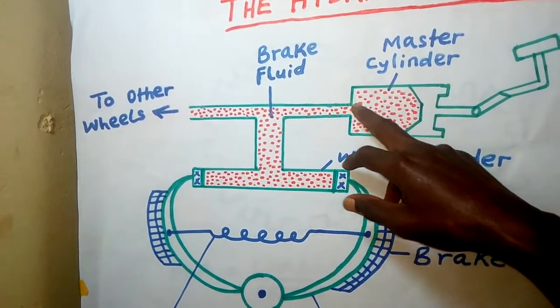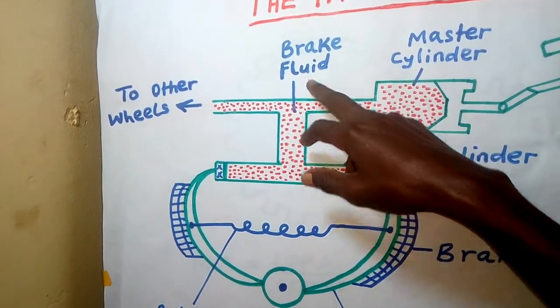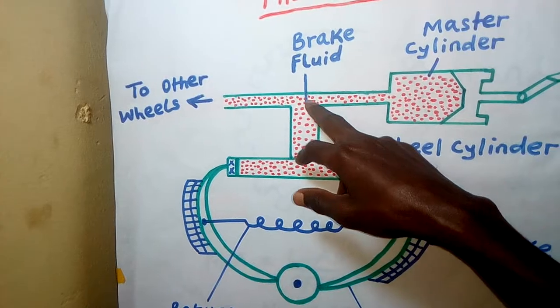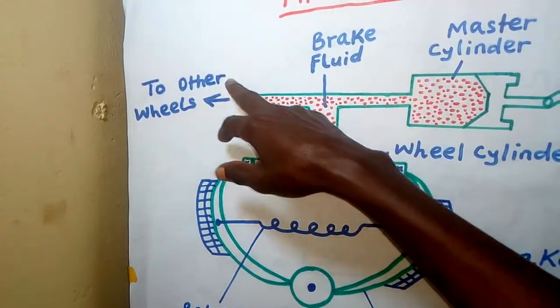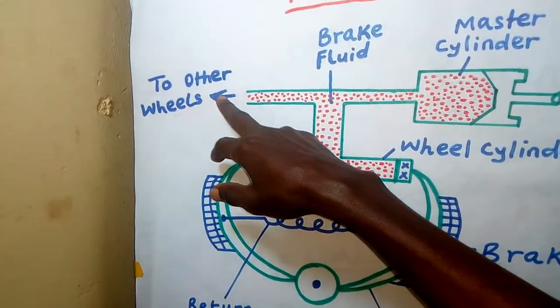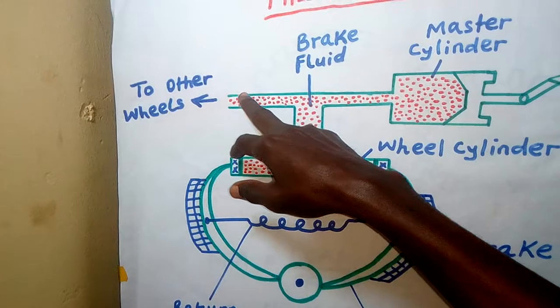That fluid is called the brake fluid. This brake fluid is the one which supplies pressure to all other wheels in a car, depending on the number of wheels that car has.